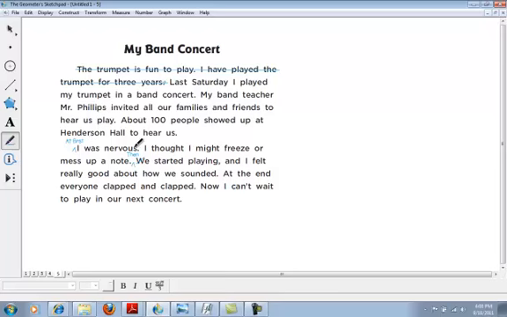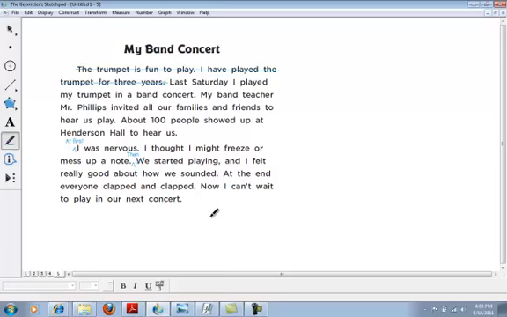At first, I was nervous. I thought I might freeze or mess up a note. Then we started playing, and I felt really good about how we sounded. Again, he added another transition word because those transition words are important when you're writing. At the end, and that's another transition that he had already included in his writing. At the end, everyone clapped and clapped. Now I can't wait to play in our next concert.